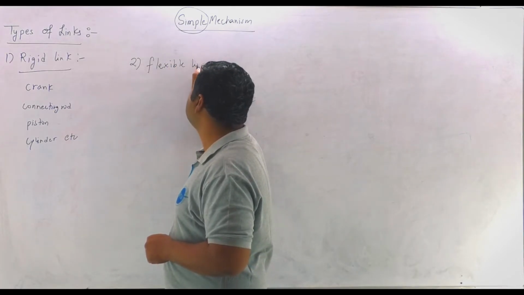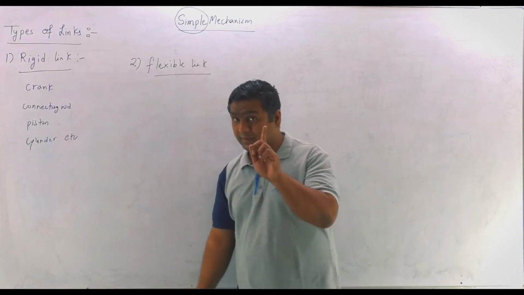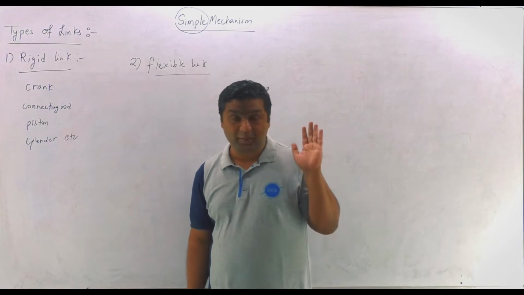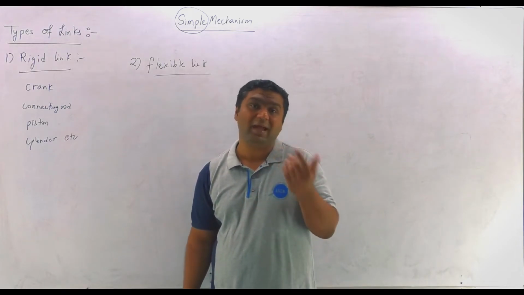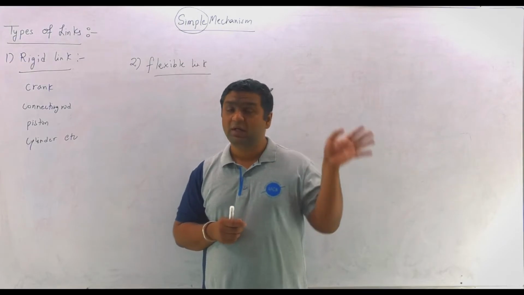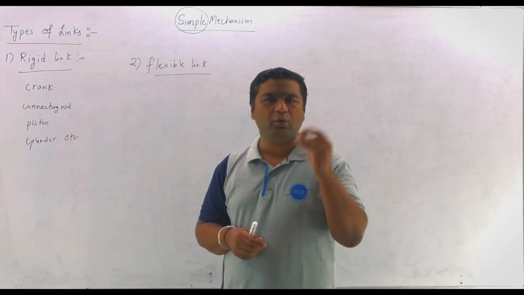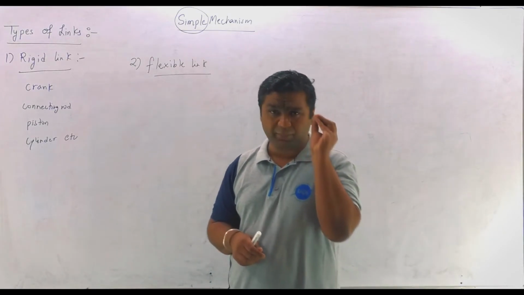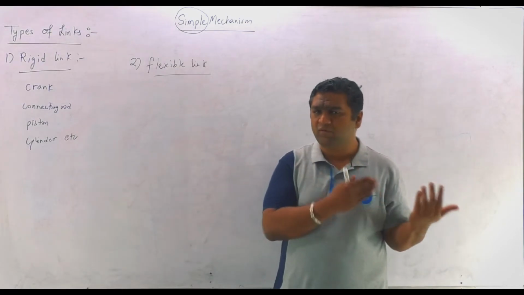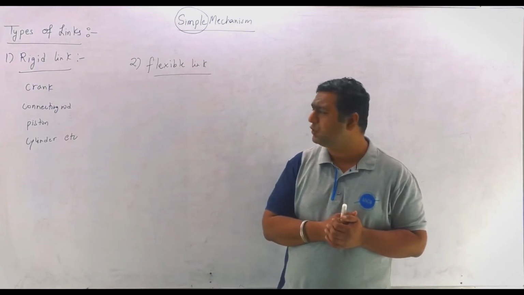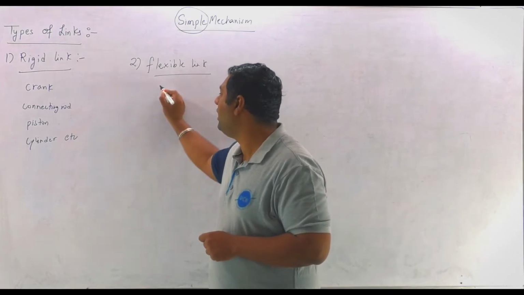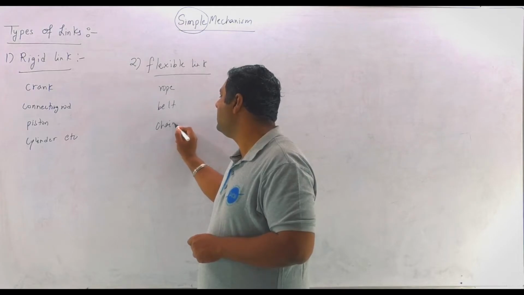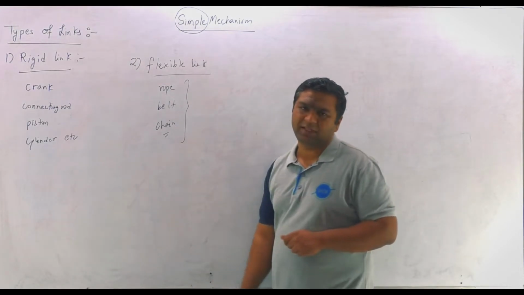The second type of link is the flexible link. Flexible links are the links in which, my dear, deformations are feasible. Deformations are there, but they are in permissible ranges. They are not such that anything can be the deformation. No, deformations are there but in a very limited range, like 2 mm, 3 mm, 4 mm, 5 mm, 7 mm. So some small deformations are permissible, but after that the link will be capable of transmitting the power, as we have seen in that example also. So flexible links include rope drive, belt drive, chain drive, etc. These are examples of flexible links in general.